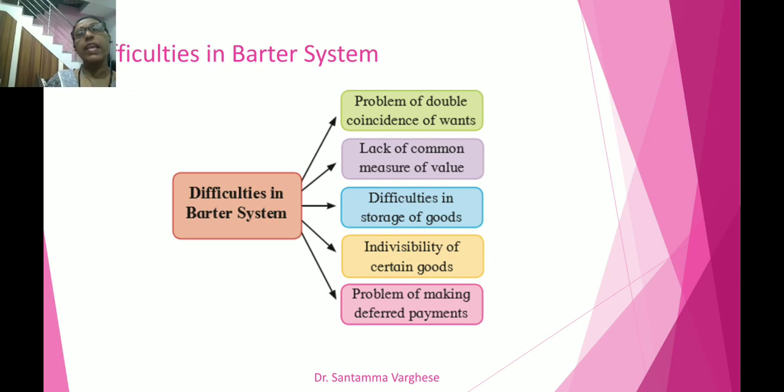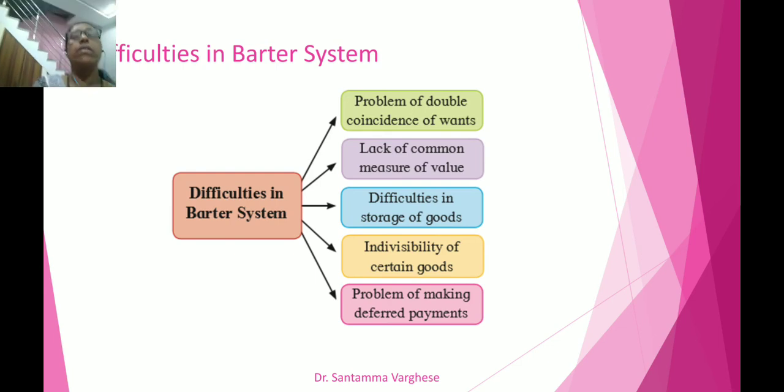Fifth one, problem of making deferred payment. Deferred payments are to be made in the future. Repayment of a loan was difficult due to the exchange of commodities. If he has taken 10 quintal of wheat, returning it in the future is very difficult. For example, it was difficult to repay perishable goods in the same condition. It may not be there, or the taste may be different.